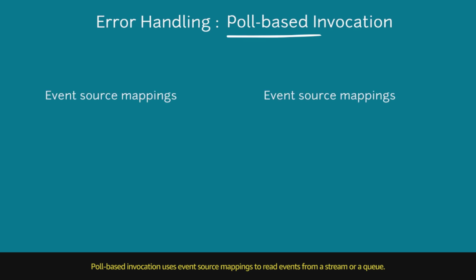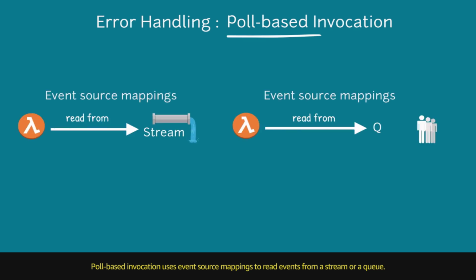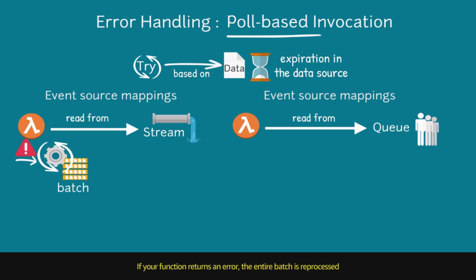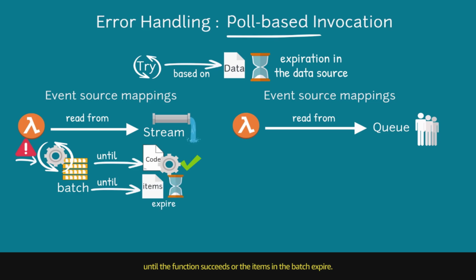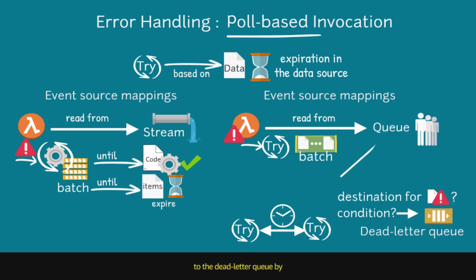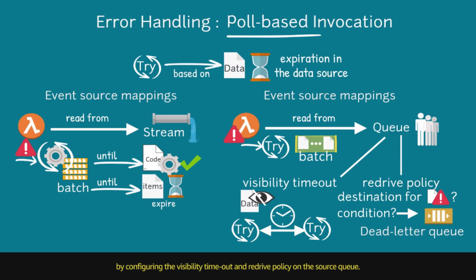Poll-based invocation uses event source mappings to read events from a stream or a queue. In this model, the retry behavior is based on data expiration in the data source. For streams, if your function returns an error, the entire batch is reprocessed until the function succeeds or the items in the batch expire. For queues, you determine the length of time between retries, the destination for failed events, and the conditions under which Amazon SQS moves failed event messages to the dead letter queue by configuring the visibility timeout and redrive policy on the source queue.